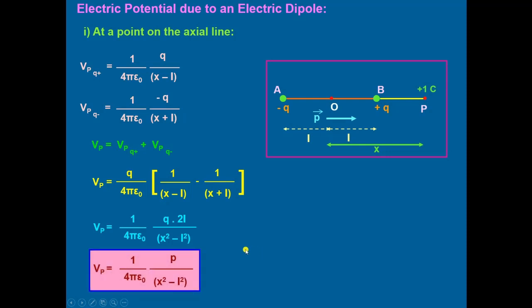Now we know that Q into 2L represents the dipole moment, the magnitude of the dipole moment represented by P. So the electrostatic potential at P becomes equal to 1 upon 4 pi epsilon naught multiplied by P upon x square minus L square.